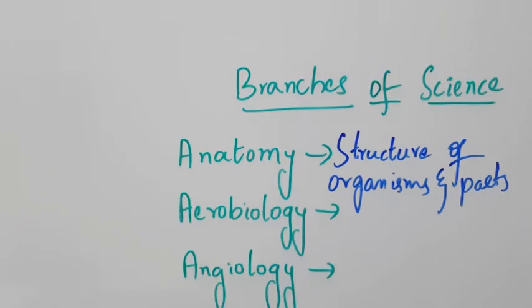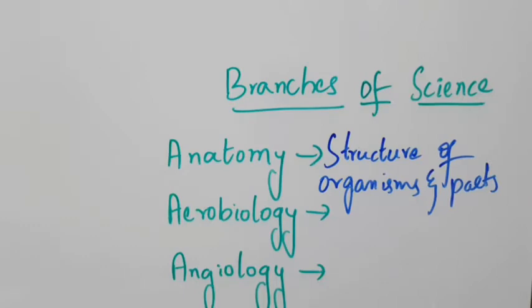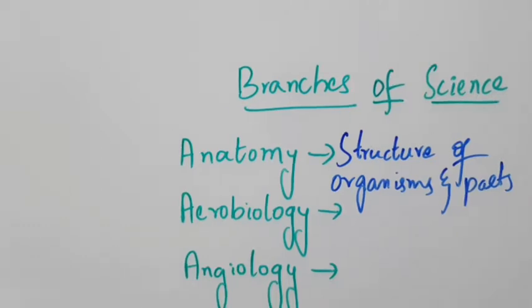So what is their structure and what are the markings, specifications, all this will be studied in the branch of anatomy.